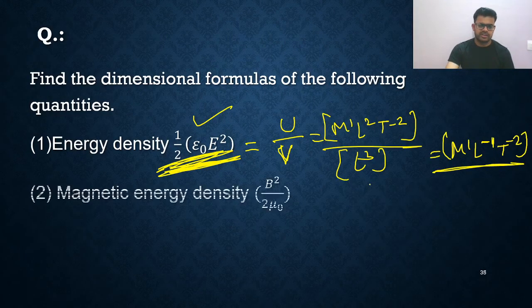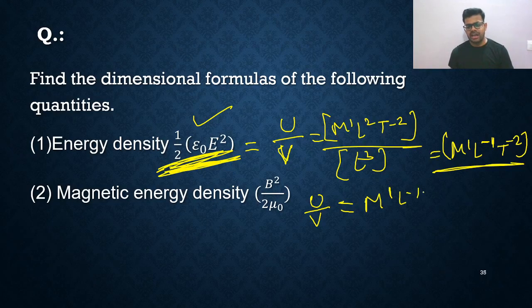Okay, energy density. Next, magnetic energy density. Magnetic energy density means the same energy density only. It doesn't matter whether it is electrical or magnetic, it is just energy density. So U upon V, you'll get the same answer: M1 L minus 1 T minus 2. That's all. Right. So let's move further.